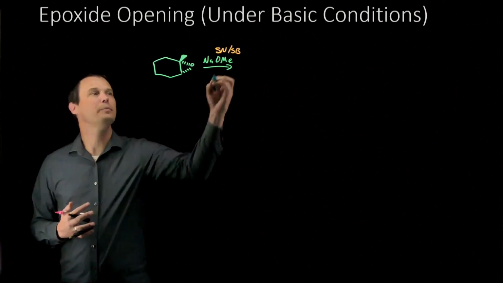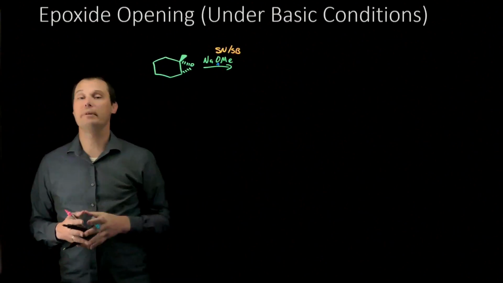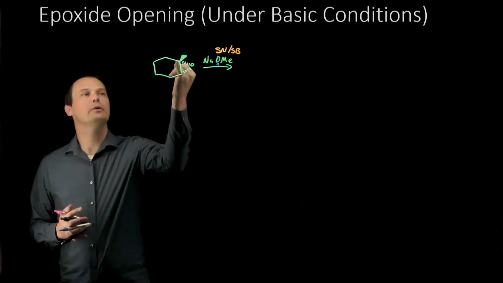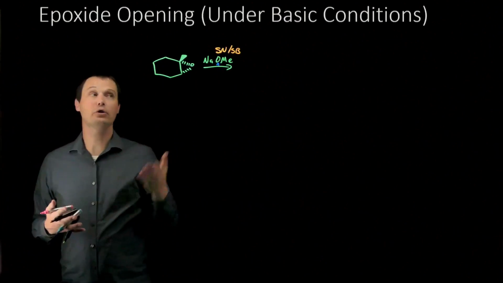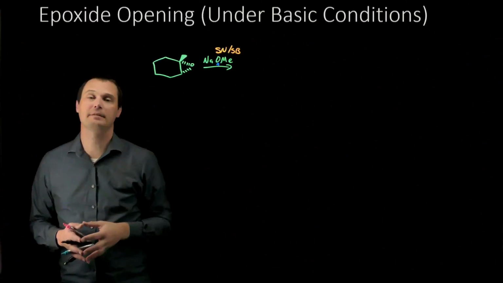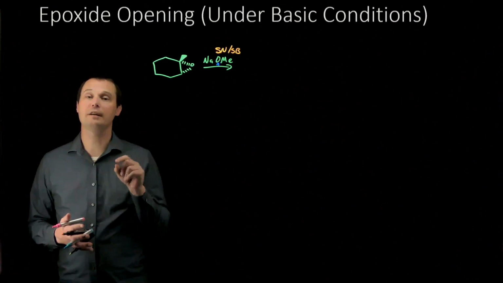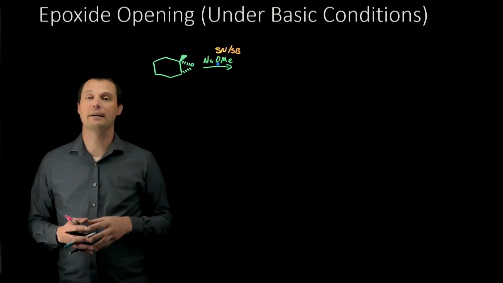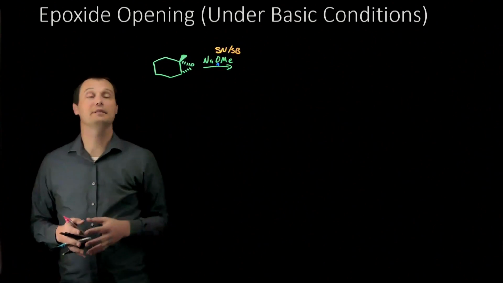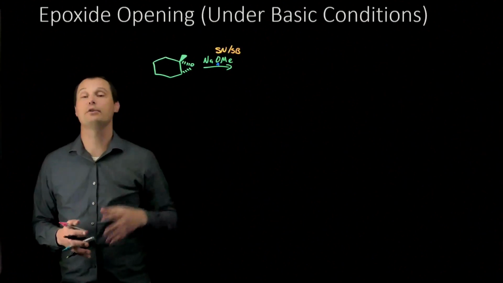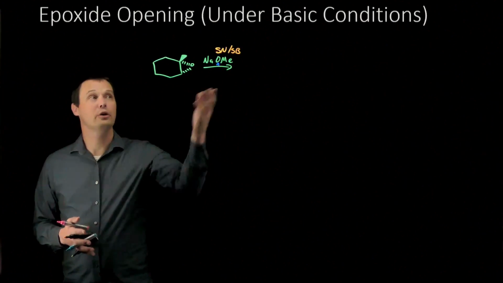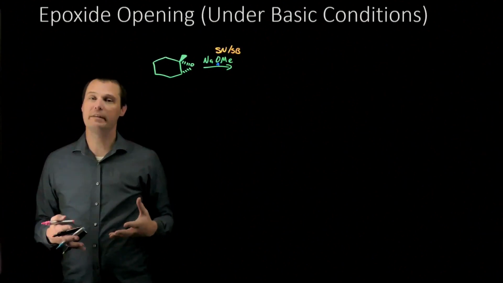That means the oxygen will be the nucleophile, which means the epoxide will be the electrophile. The question is where? There are two carbons of the epoxide that could be attacked by the nucleophile to do this epoxide opening reaction. The fact that we're doing this reaction under basic conditions is going to be the key to helping us figure out where the epoxide reacts. That's why it's important to be able to recognize this reagent as a base and this reaction is under basic conditions. So what do I know about strong nucleophiles, strong bases like sodium methoxide? Where have I seen them before?